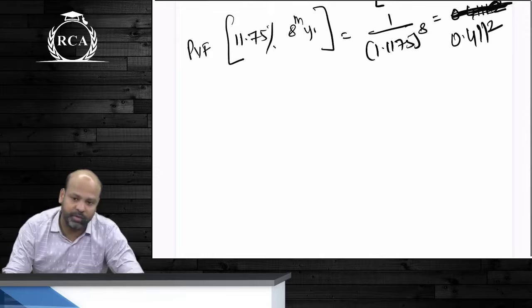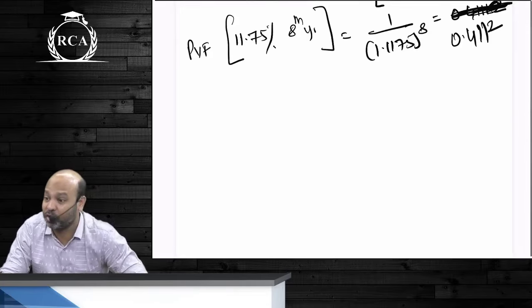Now where do we use present value factors beta? It's to compute present value of cash flows.